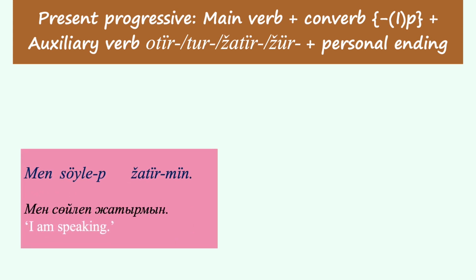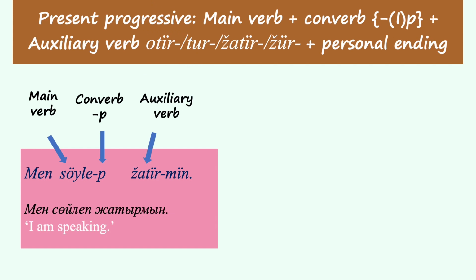For example, men сөйлеп жатырмын. I am speaking. Here, the main verb is söyle, to speak, which takes the converb up. The auxiliary verb жатыр takes the first person singular ending mın.